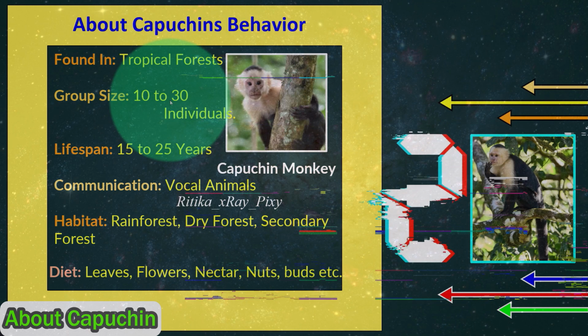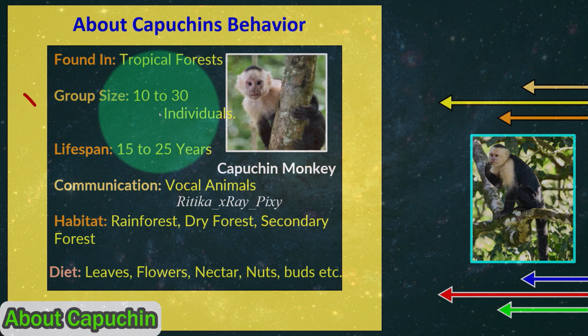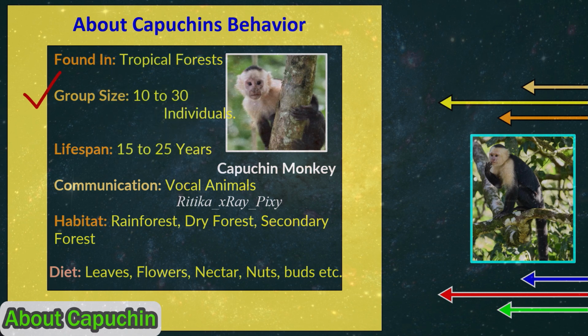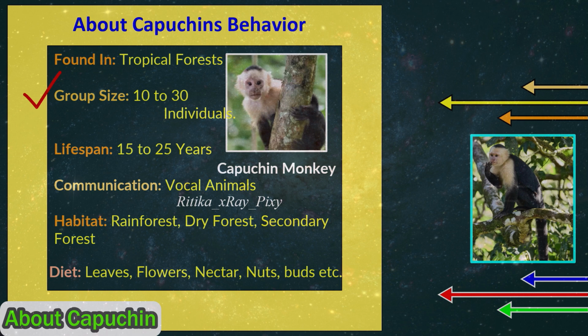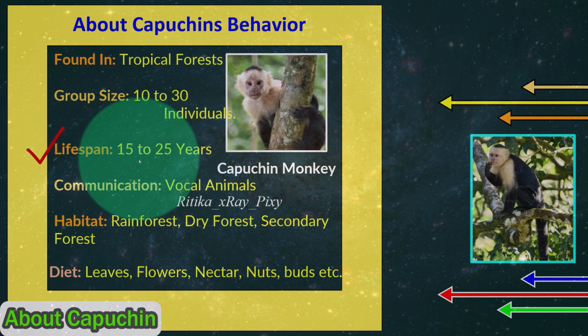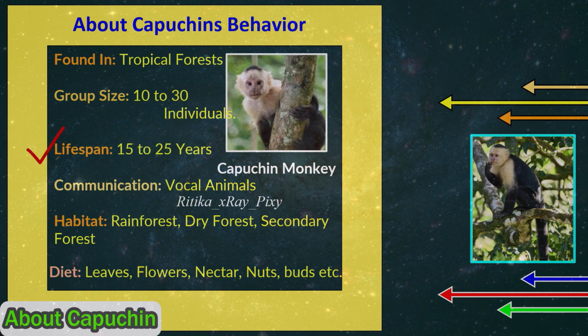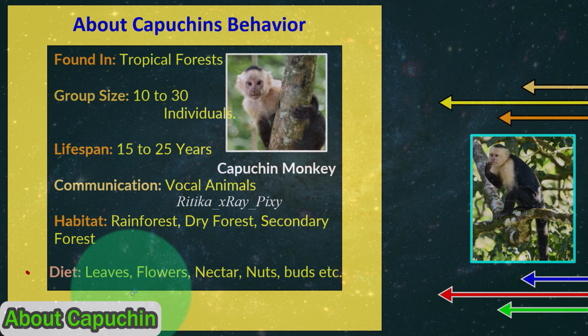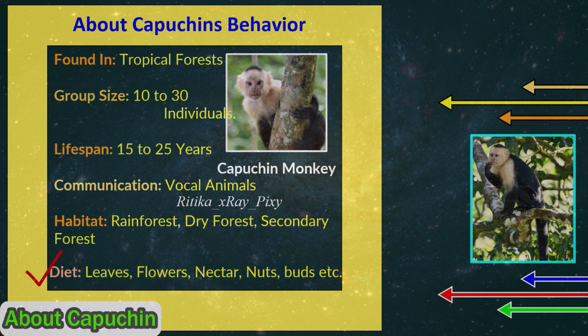They live in groups, and the group size depends upon their species. It is 10 to 30 individuals, and different species have different group sizes. About lifespan, they can live 15 to 25 years in the wild and longer in captivity. About their diet, they eat both plant-based and animal-based food.